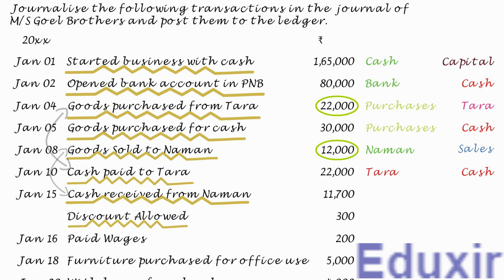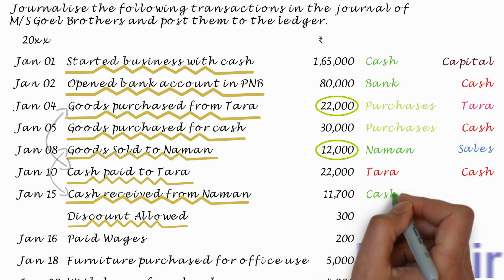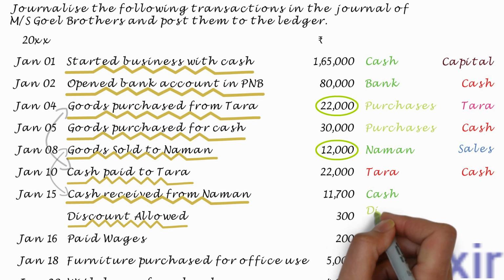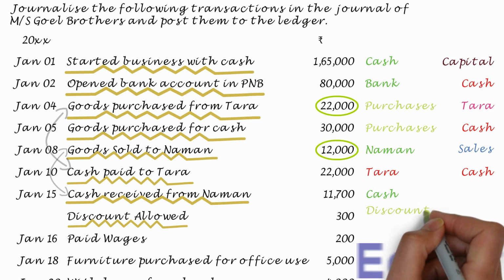In this transaction, as the business is receiving cash, the cash asset available with the business will be increasing. The rule to record an increase in the asset is to debit the corresponding assets account. In this case, the cash account should be debited. At the same time, the business is also incurring an expense named discount allowed. The rule to record an expense incurred is to debit the corresponding expenses account. In this case, the discount allowed account should be debited.